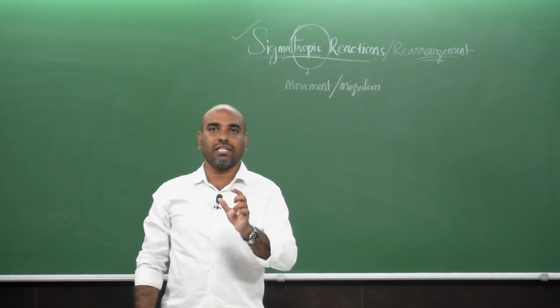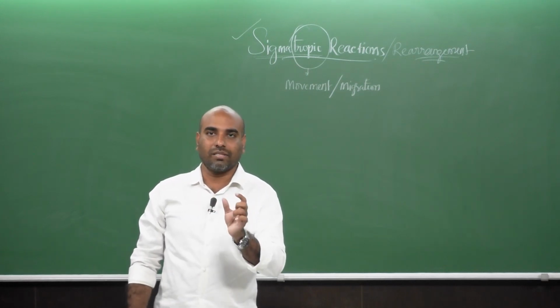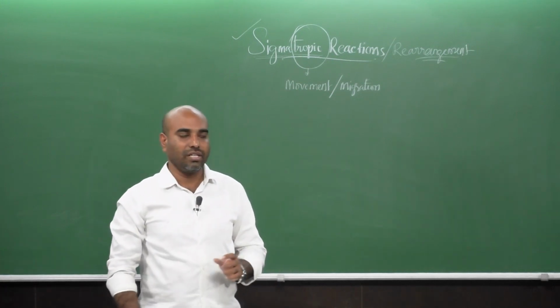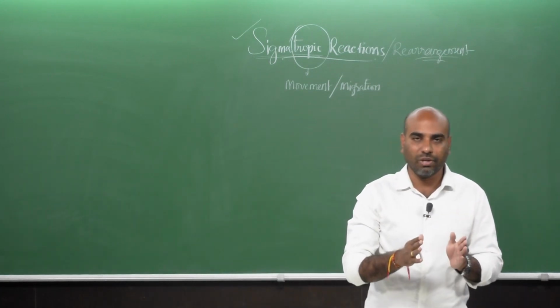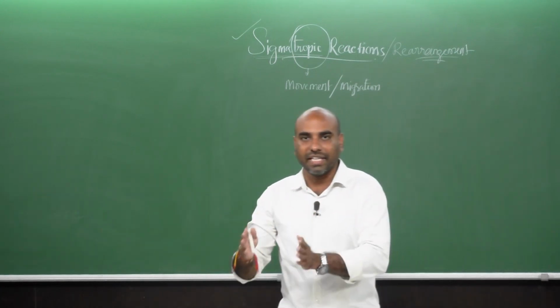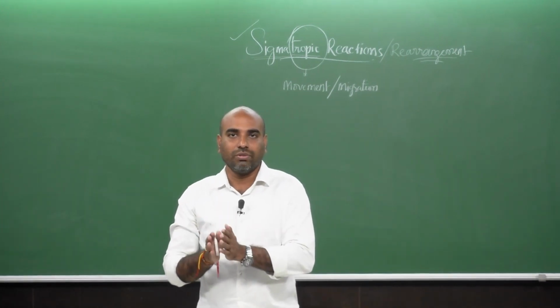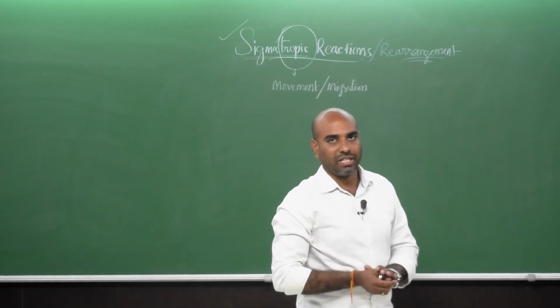So this is the entire very clear and small concept of the sigmatropic rearrangement reactions. A sigma bond is being broken at one point of a molecule, migrating to the other end of the molecule, and forming a new sigma bond there.